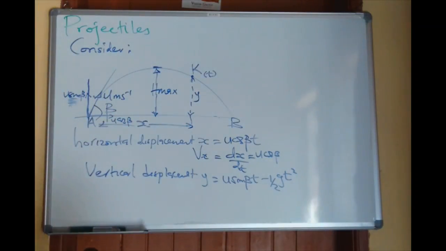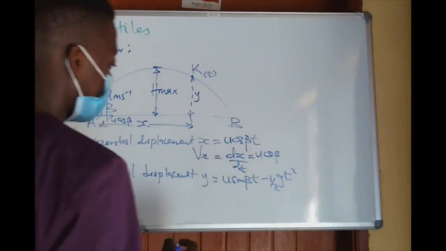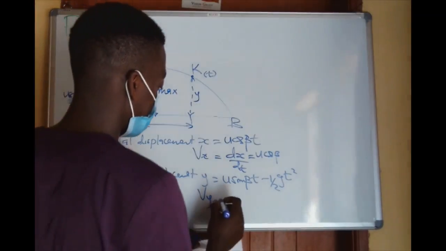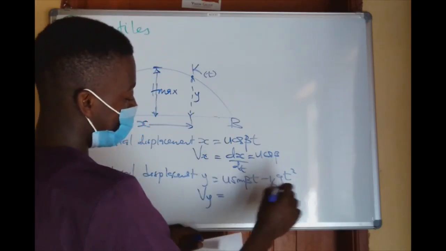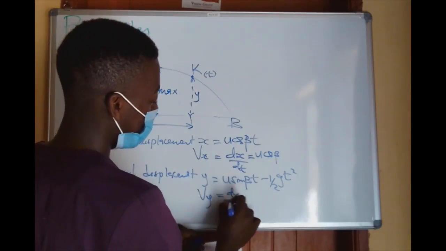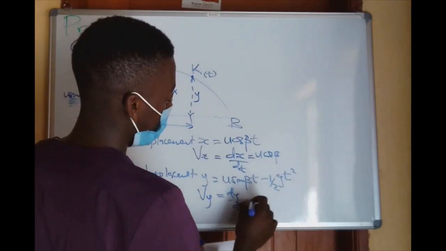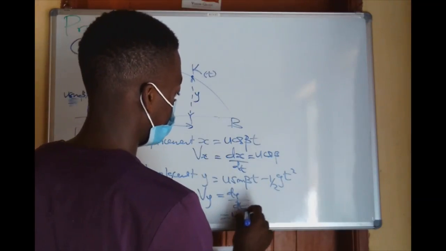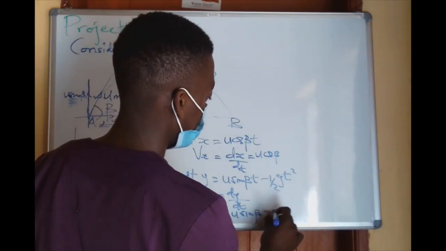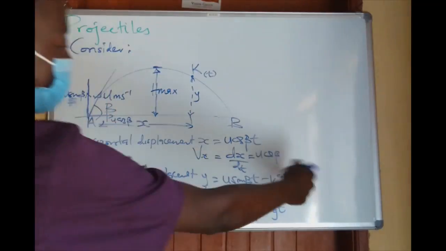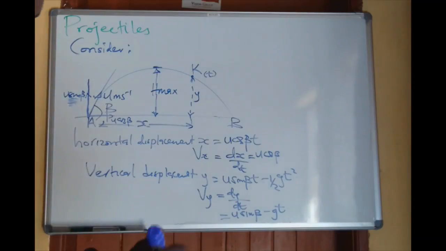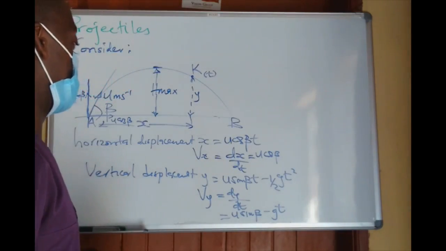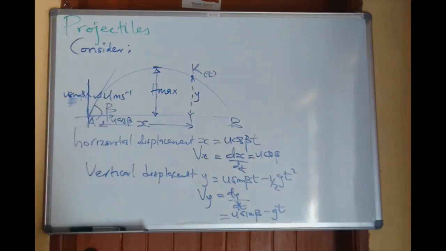And the vertical velocity at that time is given by just differentiating dy/dt, which is u sine beta minus gt. If you differentiate, that one you know differentiation. So u sine beta minus gt. Yeah, that is the vertical displacement.